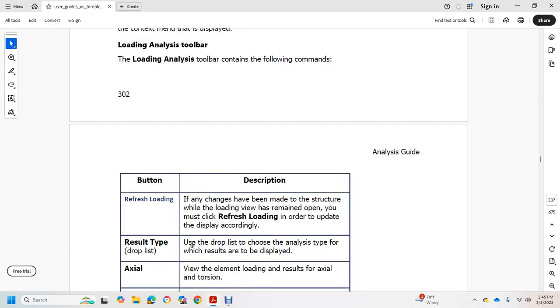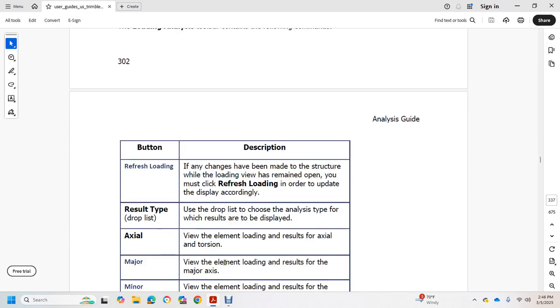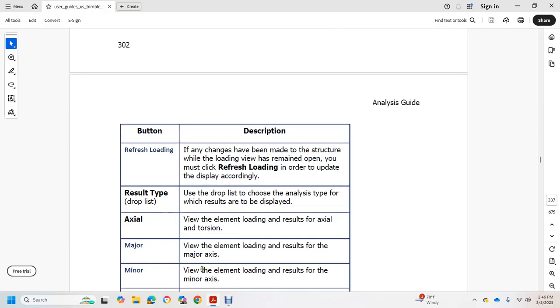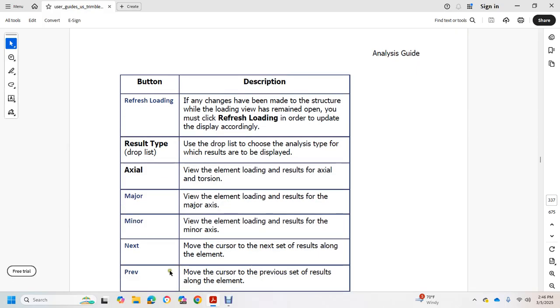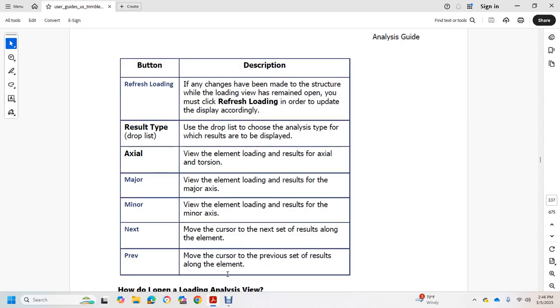Result drop list: this drop list shows the element type with the result displayed. Axial view: the element loading and results for axial torsion. Major view: the element loading and results for the major axis. Minor view: the element loading and results for the minor axis. Next: moves the cursor to the next point of the results along the element. Previous: moves the cursor to the previous point of the results along the element.